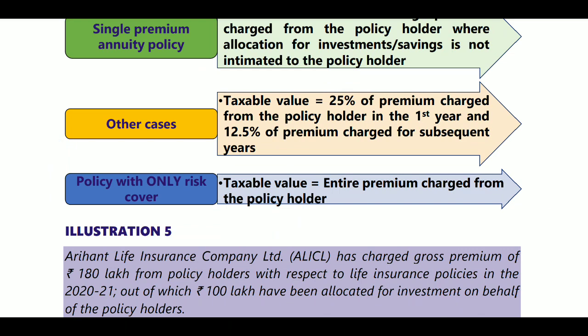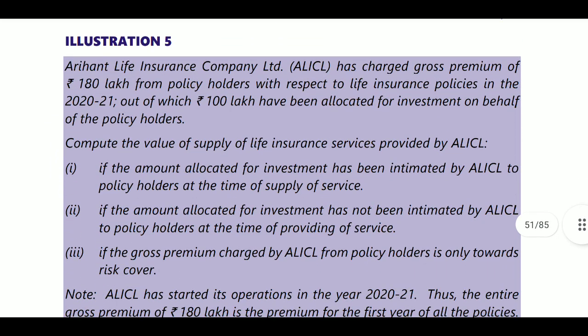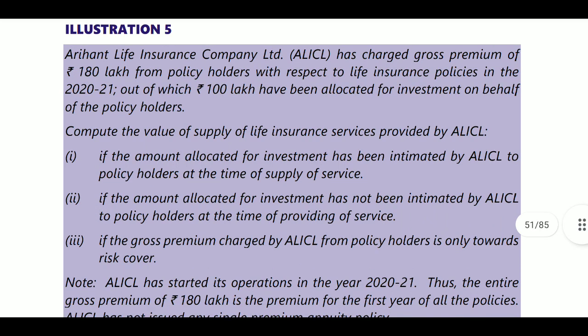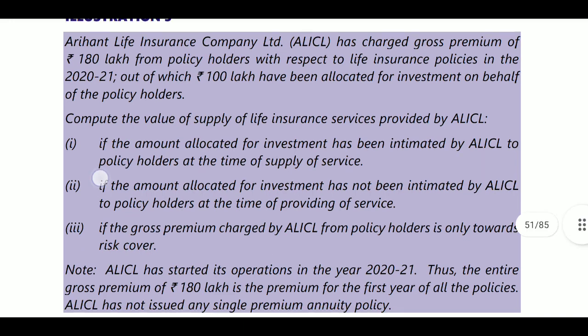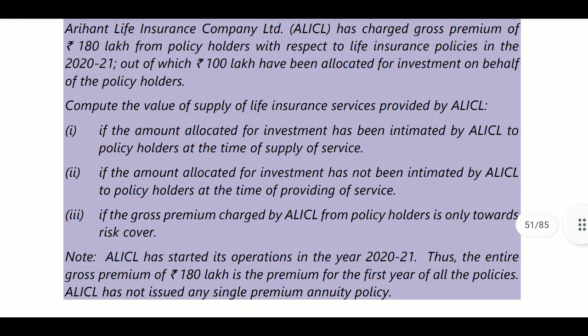Next, policy with only risk cover. If it is a risk cover policy, then entire premium will be treated as taxable value. Next, illustration. What is there in illustration 1? That is Arihant Life Insurance Company Limited has charged gross premium of 180 lakhs. He is charging 180 lakhs as a premium for policy holder with respect to life insurance policy in 2021, out of which 100 lakhs have been allocated for investment on behalf of the policy holder. So 100 lakhs will be investment plan.